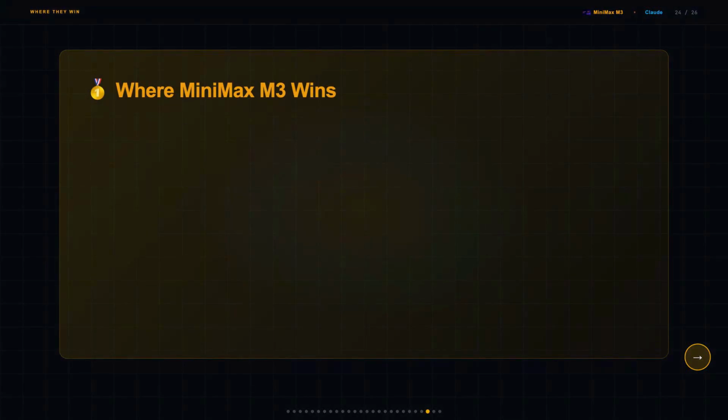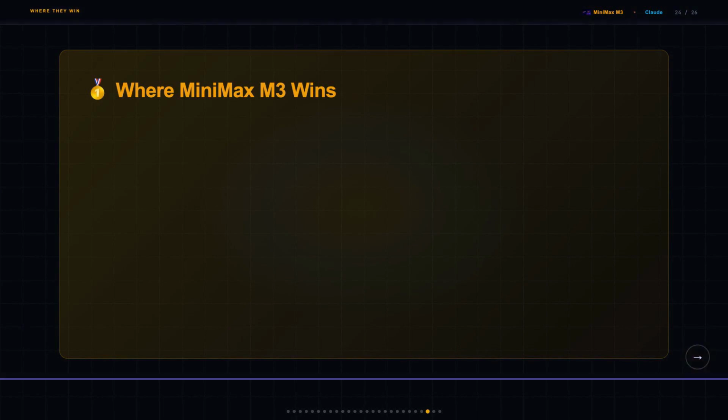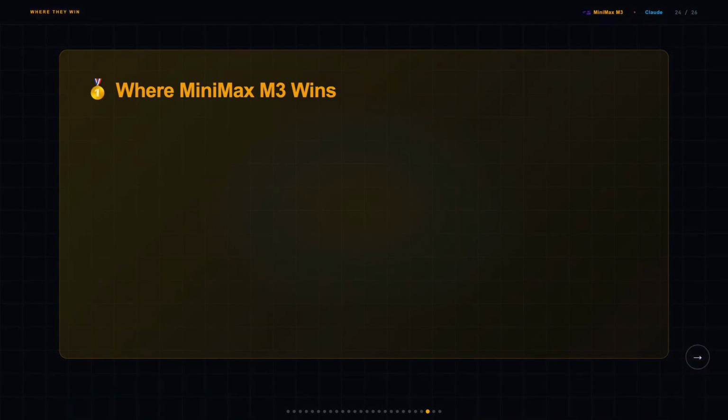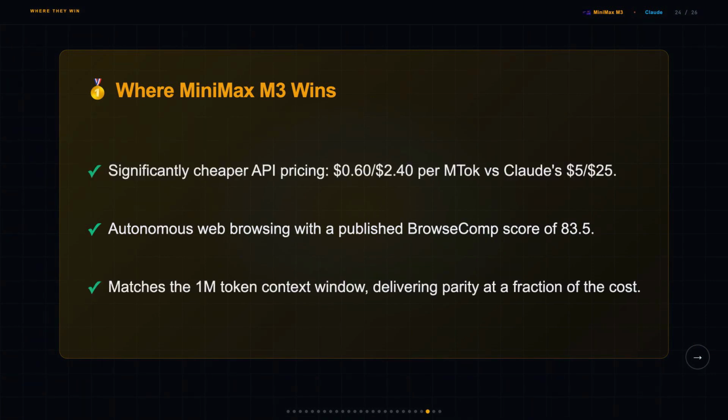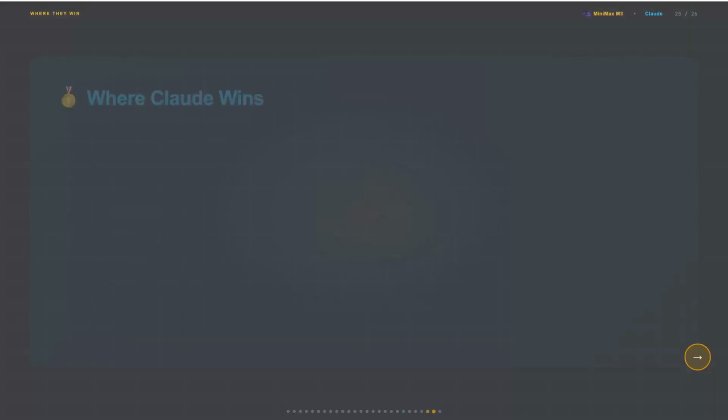Minimax M3 wins on price, full stop. $0.60 input and $2.40 output per million tokens versus Claude's $5 and $25. Plus it has autonomous web browsing with a published BrowseComp score of 83.5 and matches Claude's 1M token context window at a fraction of the cost.